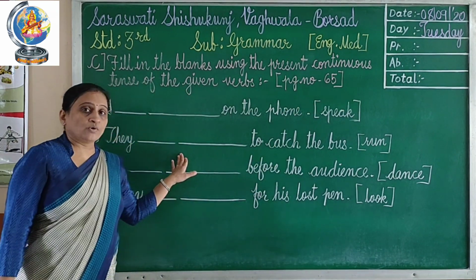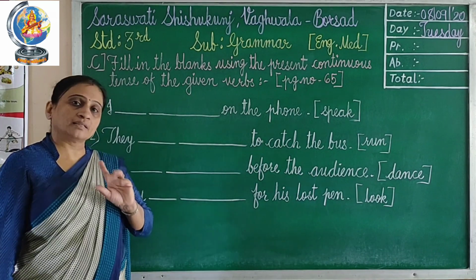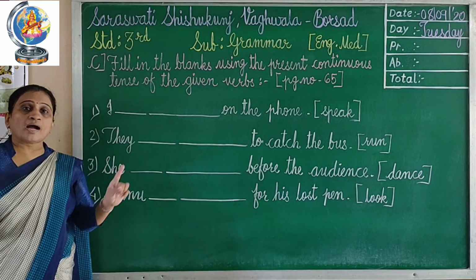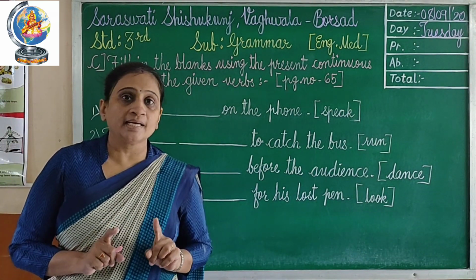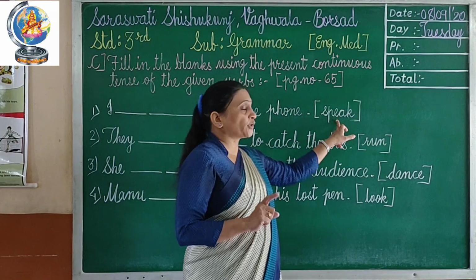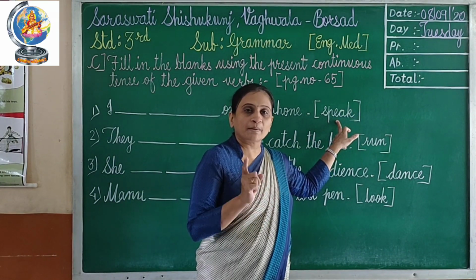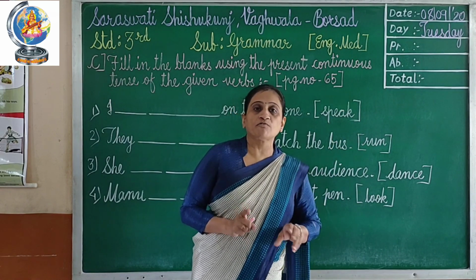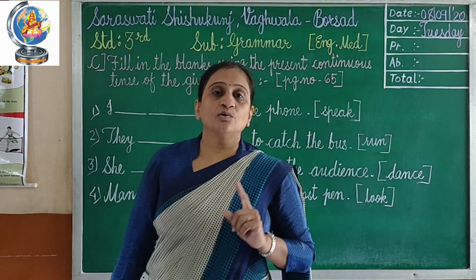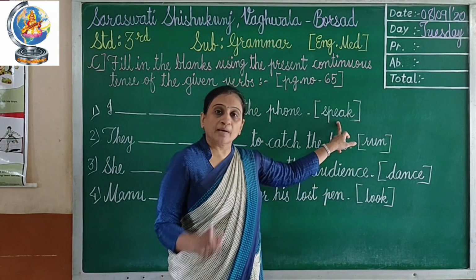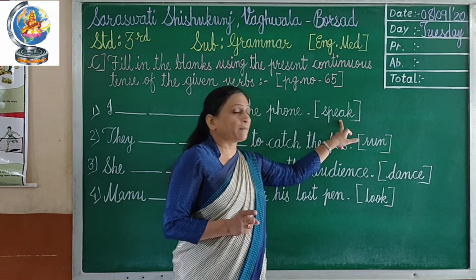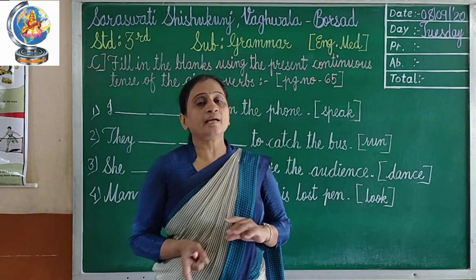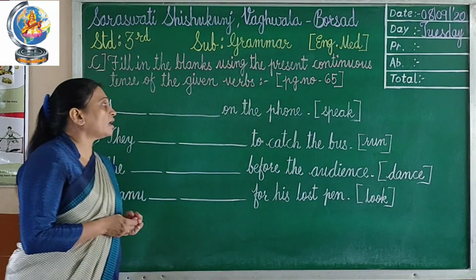In your textbook as well as in your notebook you have to write with good handwriting. Okay children. Now first of all, I have shown you the formation, right? So with verb what you have to use? Plus verb plus ing, right? So whenever you write the answer of present continuous tense, you have to write verb plus ing. So speak plus ing, speaking. Like that way you have to write the answer.